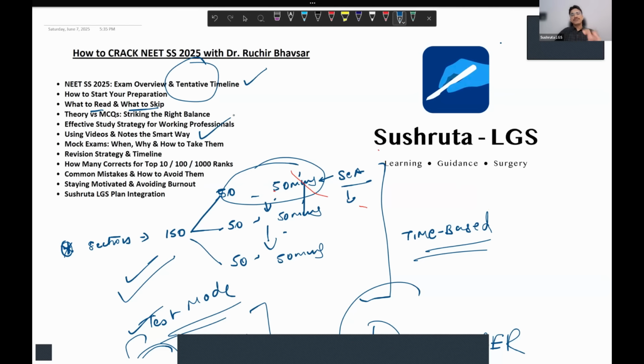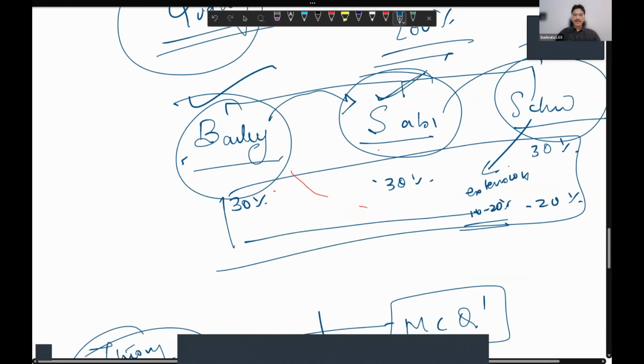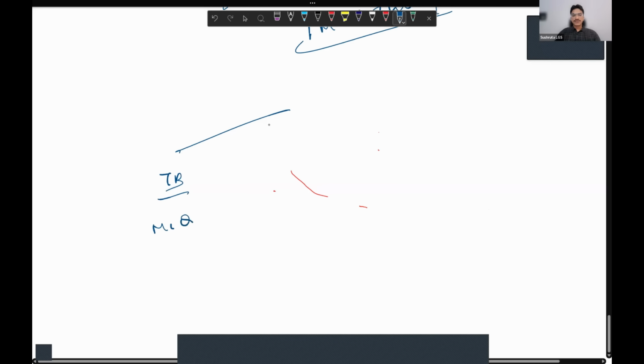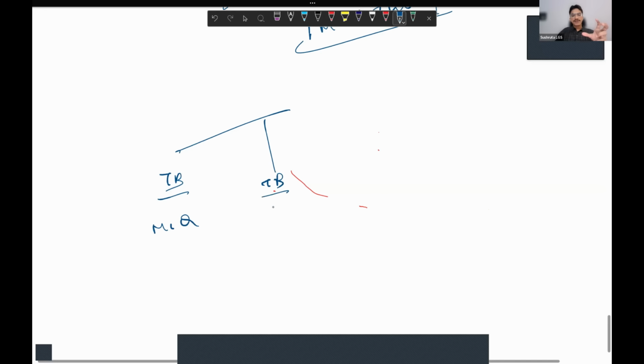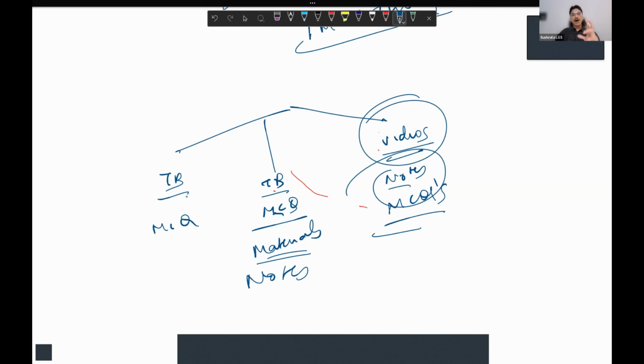Now, coming to the videos and the notes. There may be students who have a habit of just textbook reading with the MCQs. Some students may have a habit of textbook reading with MCQs using materials because they cannot write or have a habit of making notes. And some students will have the advantage of listening to the videos, having audio and visual memory, with the notes, with the MCQs. So this is also how we have devised our plans, because there are different students.